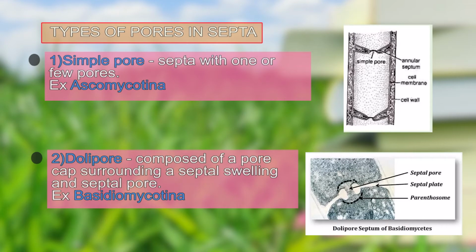In the case of the dolipore, it is composed of a pore cap surrounding a septal swelling and septal pore. This is the picture of the dolipore septum of Basidiomycotina, where we find the septal plate and the septal pore, and therefore this is a specialized type of pore found in hyphae.